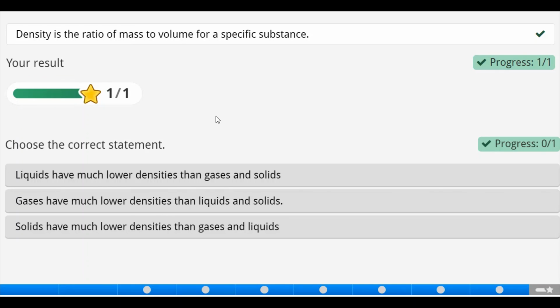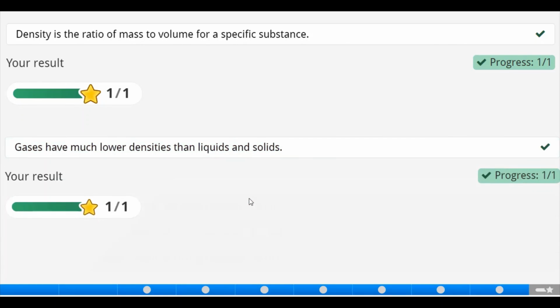Now, for number 2, you have to choose the correct statement also. Liquids have much lower density than gases and solids. The statement is false. Gases have much lower density than liquids and solids. That is correct because the atoms in gases are not closely packed compared to liquids, which can be a bit free, and solids, which are very closely packed. Solids have much lower density than gases and liquids. The statement is false. So the correct statement here is that gases have much lower densities than liquids and solids. That is it, very correct.